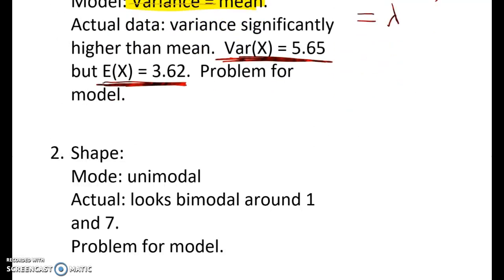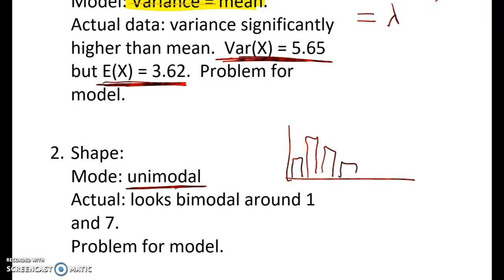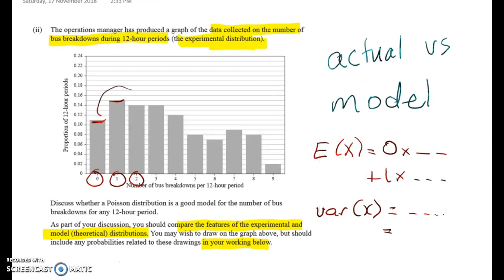The next thing to say is that when we have a Poisson, it should be unimodal. Right, so our Poisson distributions are not symmetric, but they should look, depending on what your lambda value is, something like this. So when lambda is small, you'll get quite an asymmetric kind of curve. But when lambda is big, it will get more symmetric. But in any case, it's going to be basically unimodal, whereas our data here doesn't fit that shape. Where's it gone? Here we are. So we can see we've got a mode around 1, and then we've kind of got another bumpy thing happening here. We certainly don't have the pattern of this or this.